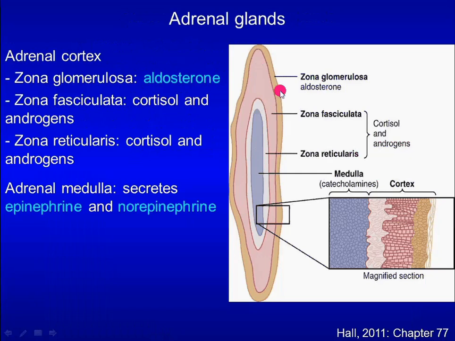The adrenal cortex can be further divided into three layers. The first layer is the zona glomerulosa, followed by the zona fasciculata and zona reticularis. Zona glomerulosa secretes aldosterone. Zona fasciculata and zona reticularis secrete cortisol and androgen. The adrenal medulla secretes epinephrine and norepinephrine.